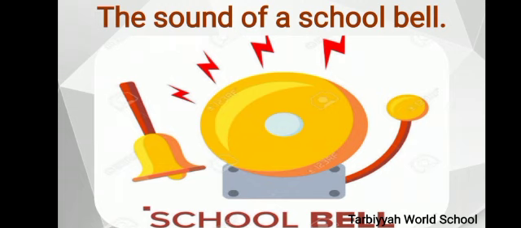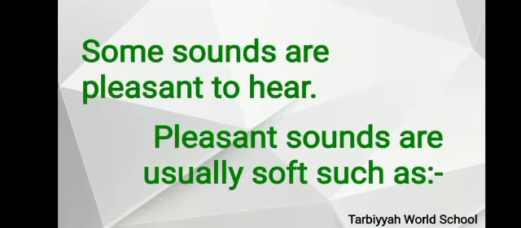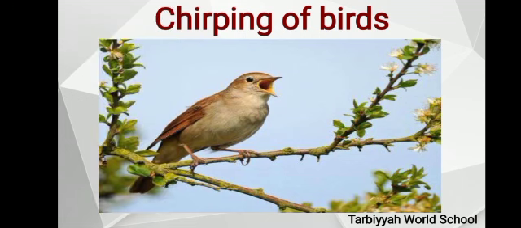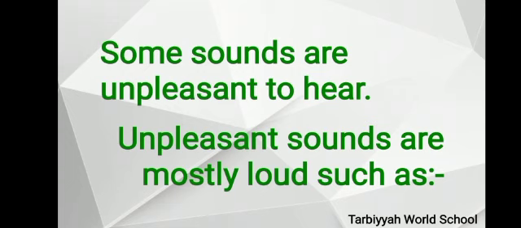Some sounds are pleasant to hear. Pleasant sounds are usually soft, such as soft music and chirping of birds.